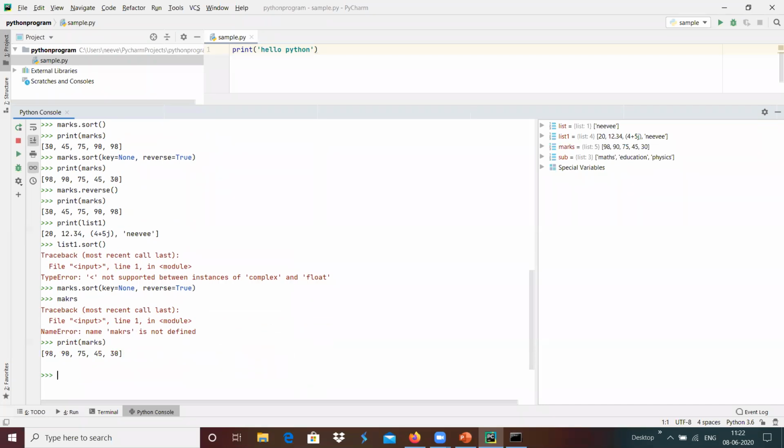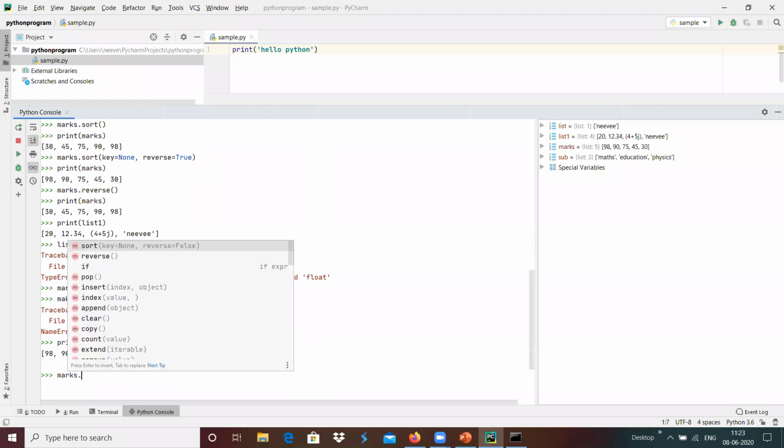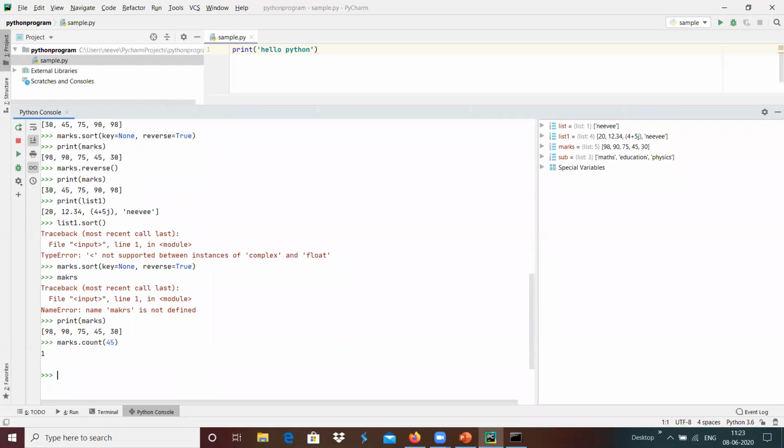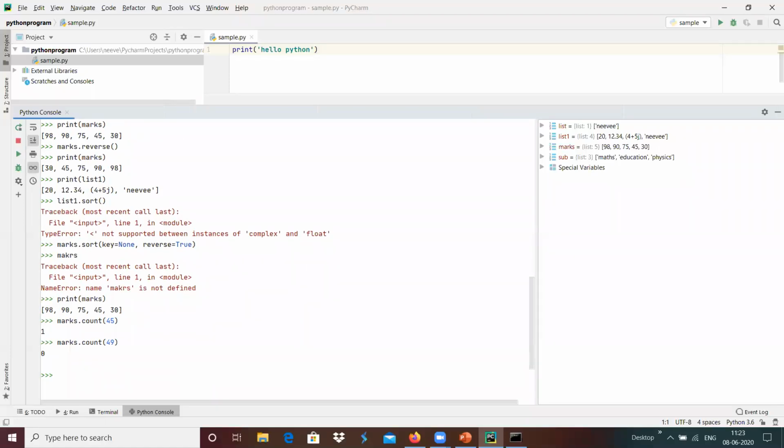Suppose we wanted to check how many times 45 is present in that particular list. For that I give marks dot count of value 45, and that provides one count. If we give 49, then 0 is present over there.